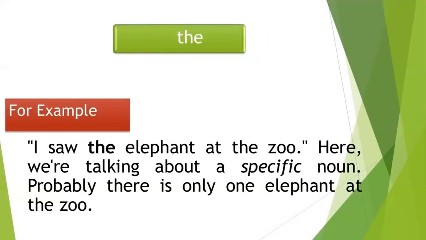Now here is one example. I saw the elephant at the zoo. Here we're talking about a specific noun. Probably there is only one elephant at the zoo.